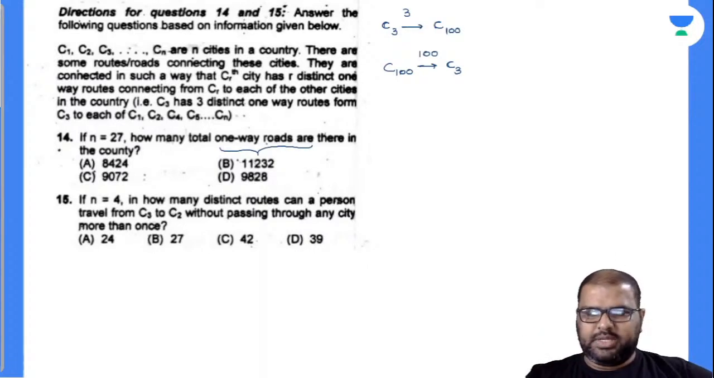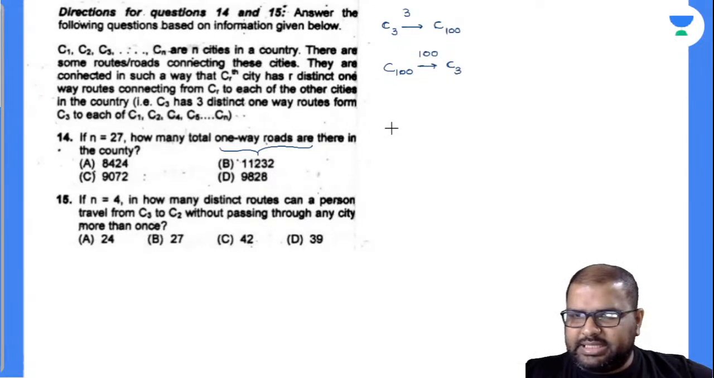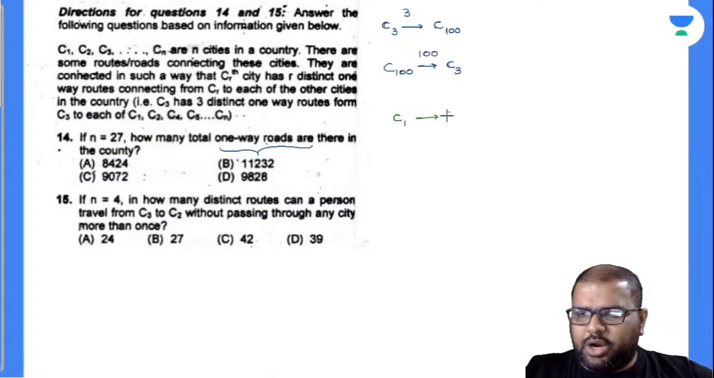One-way routes. So, chalo, n is equal to 27. Now, first, I'll write down the condition here, I'll write it down in reading. What's this condition? C1 to C27. How many routes will be there?